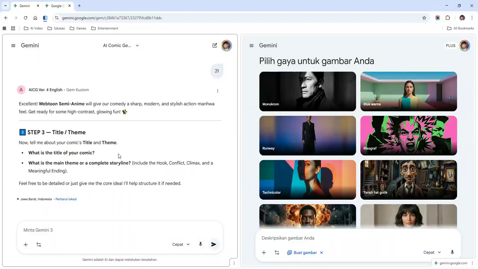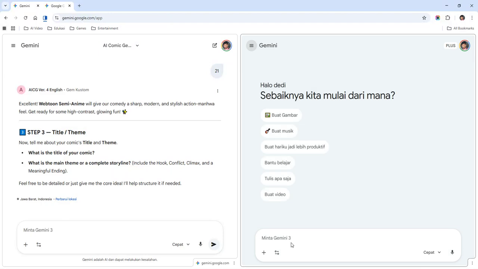Okay, what is the title or the theme? We can create a story from scratch, or maybe a story about folklore. Let's find it in another Gemini. Find a folklore story from Russia.